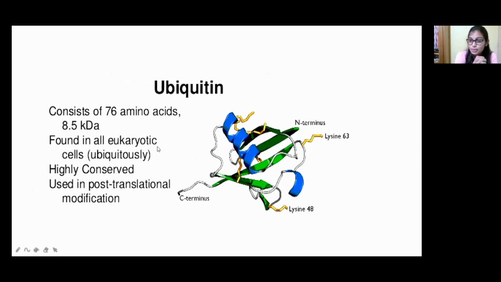Translation takes place, that is, RNA is converted into protein. That process we call translation. After the translation, the protein comes out. This protein has to be in the correct form. It must not be misfolded, because a misfolded protein will lead to many other defects in our body. That's why the protein has to be folded in a correct manner. So for that, after translation, post-translational modification takes place with the help of ubiquitin.